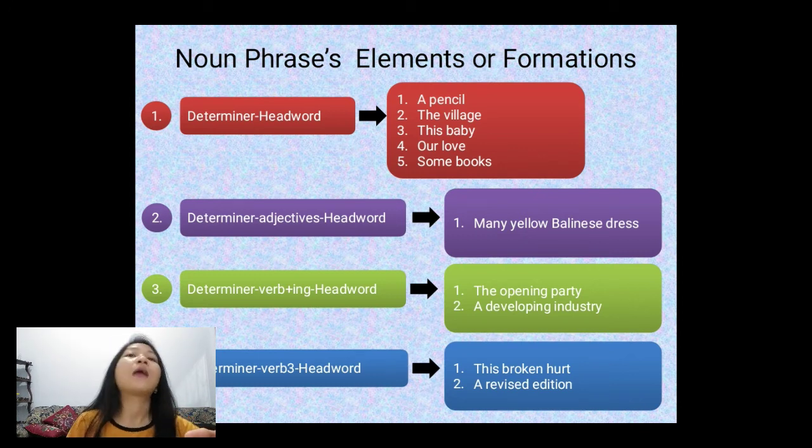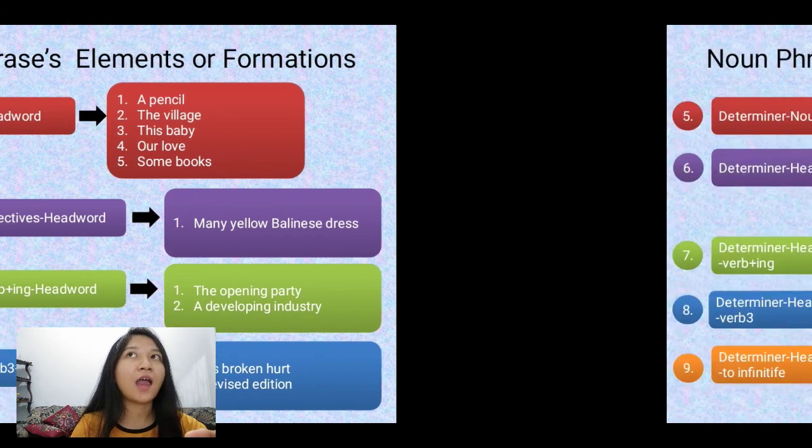Okay, fourth, determiner, verb 3, and head word. For example, this broken heart, a revised edition, and stuff like that. In this case, this and a represent a determiner, while broken and revised represent a verb 3, and the last, heart and edition, represent a head word.